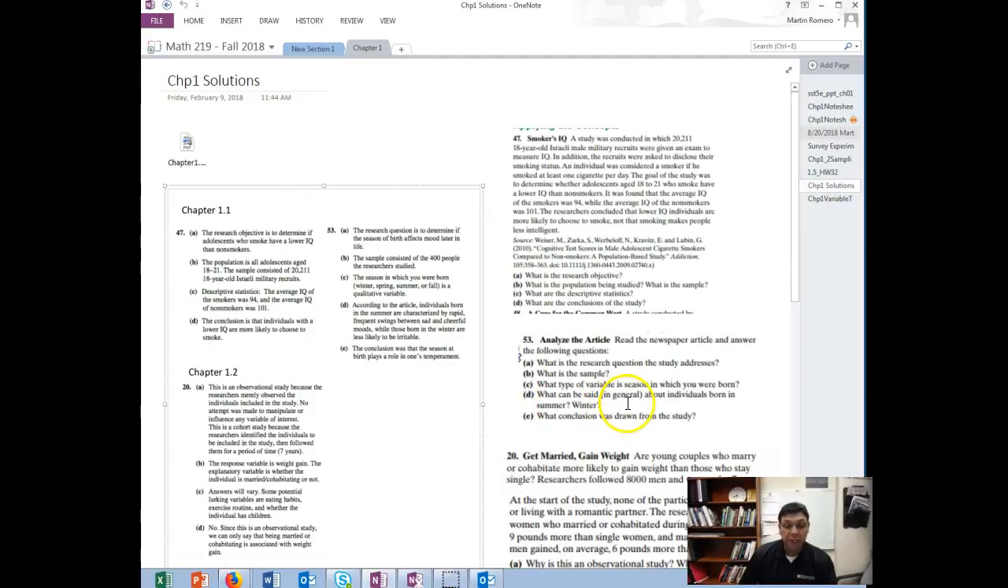And then what can be said in general about individuals born in summer and winter? Based on the article, individuals born in the summer are characterized by rapid, frequent swings between sad and cheerful, while those born in winter are less likely to be irritable. Again, that was based on the article. And what conclusion was drawn from the study? The conclusion was that season at birth plays a role in one's temperament.